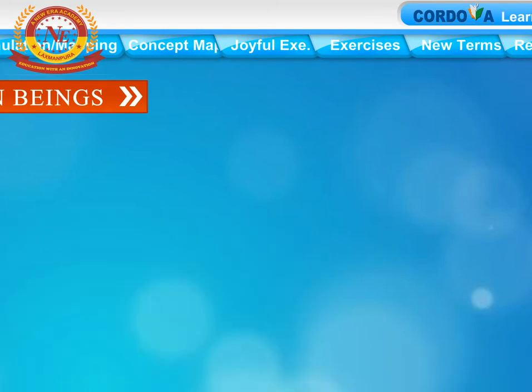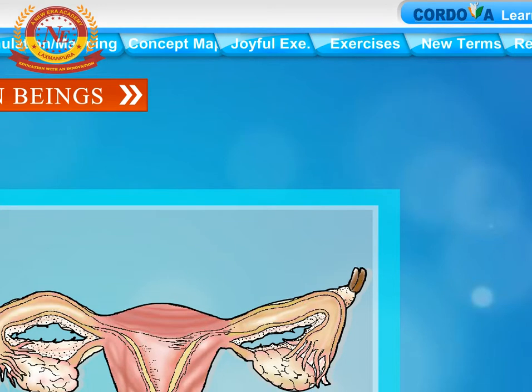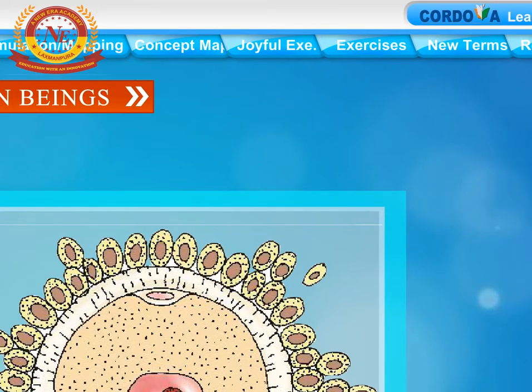Female reproductive organs. Ovaries. The function of ovaries is to make the female gametes called ova or eggs, and also to make the female hormones called estrogen and progesterone.